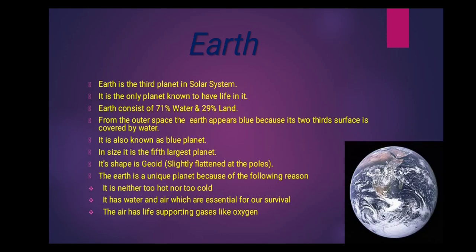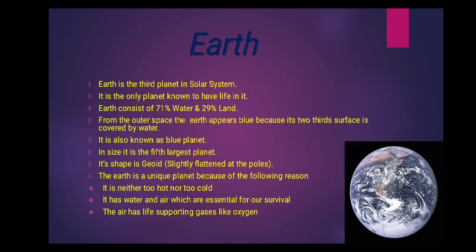Okay. From outer space, the Earth appears blue in color. Do you know why? Because two-thirds of its surface is covered by water. Around 71% of the Earth's surface is covered by water, and only 29% is covered by land.